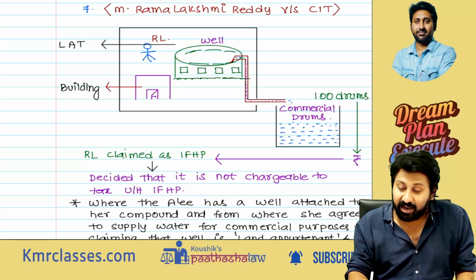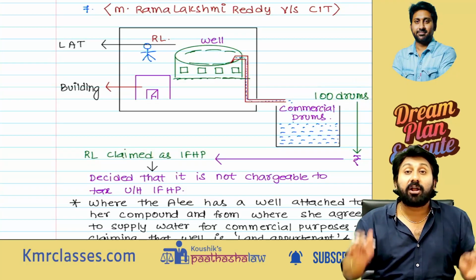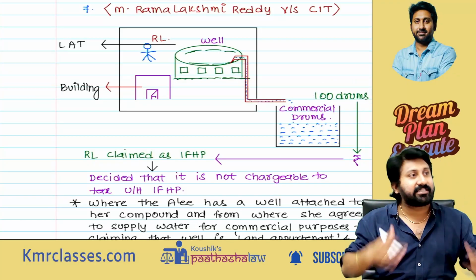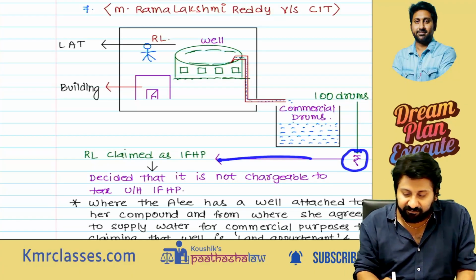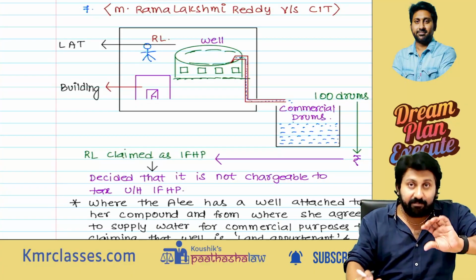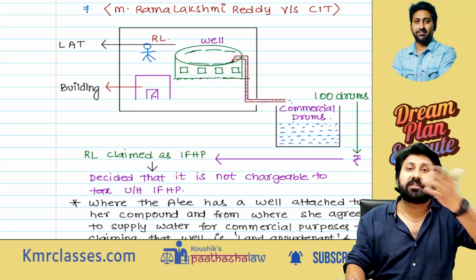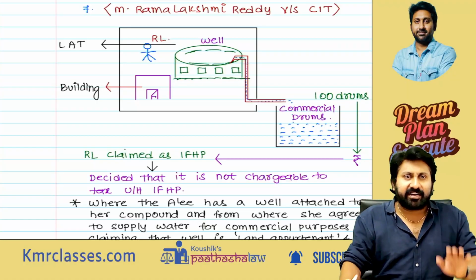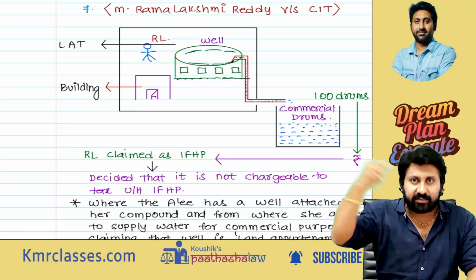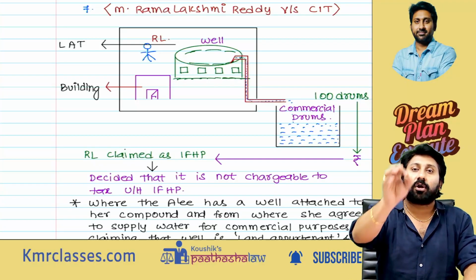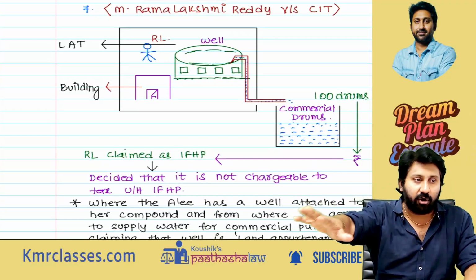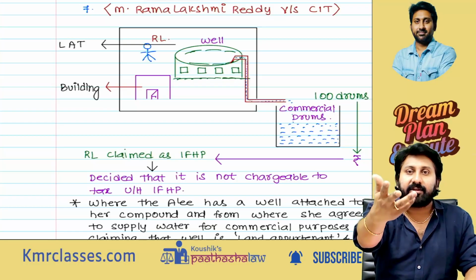You do one thing, 100 drums full of water, you give us a chance to draw. Every month we will pay you some good amount of money as payment for the water we are drawing. The electricity or motor required to suck the water from below, all that we will bear. For giving us the chance to draw the water, we will be paying you some money.